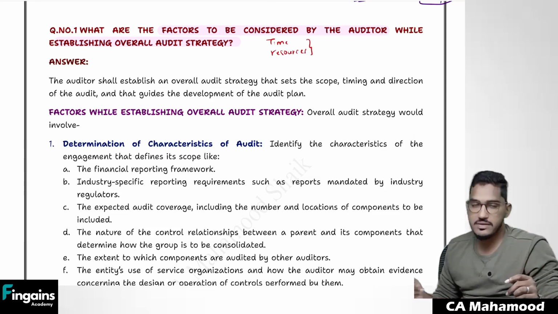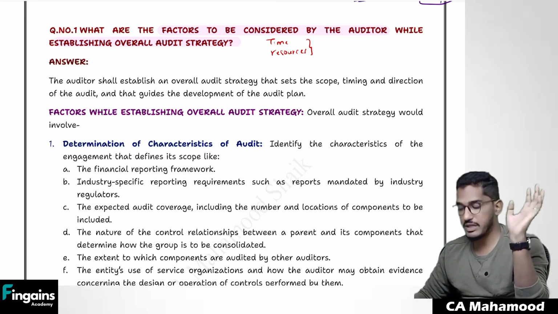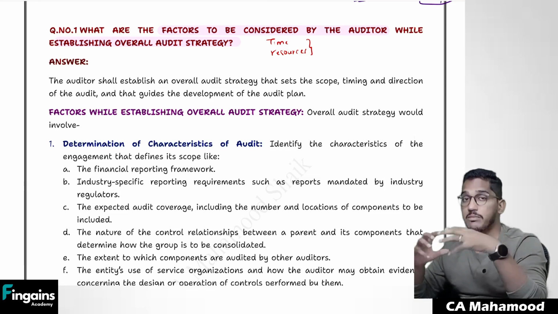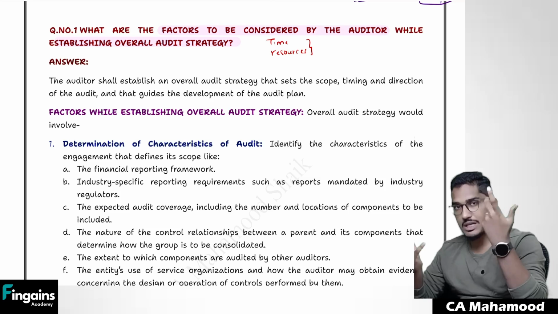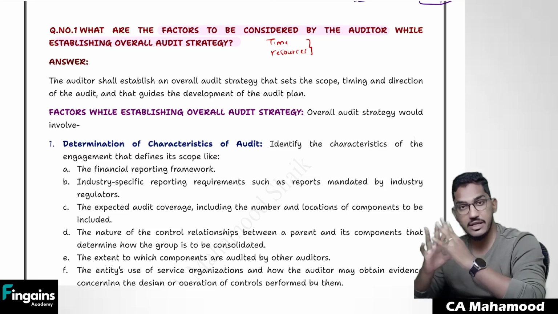Now you tell me how I will decide this. How will I decide how much time I want, how many resources I want for completing this audit? I have to take this decision. But how will I take that? Whatever comes to my mind, will I take that? For example, if I'm sleeping, I got a dream that I have to complete the audit within 5 days with 10 engagement team members. That's all. Will I decide that? No.